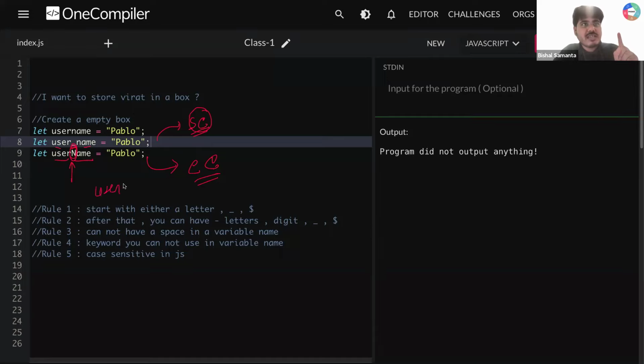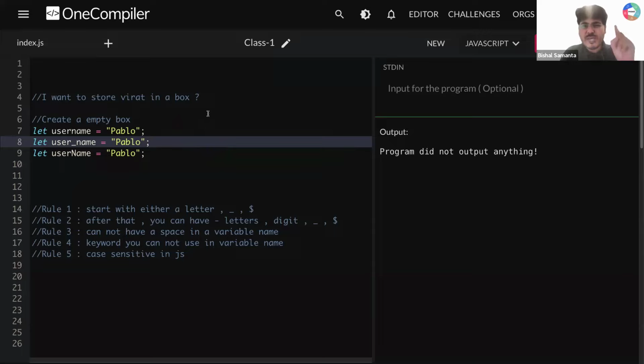Let's see writing user and then email. So this is camel case. Then let's say user underscore email. This is called snake case convention in JavaScript. Everyone quickly confirm understood. Sorry, this is the snake case and this is our camel case convention.